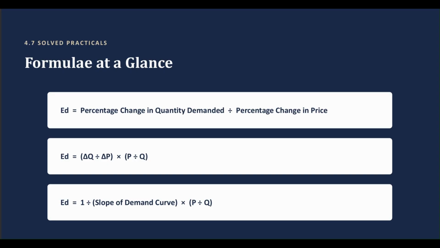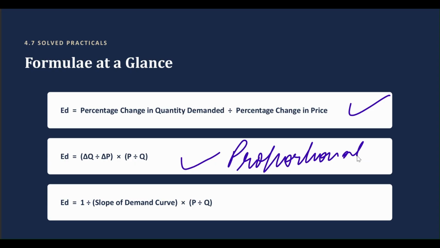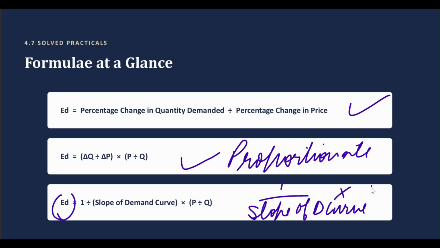So these are certain formulas that we have already talked about. We have talked about this method, the percentage method, and this the proportionate method. And we can also calculate the elasticity of demand as 1 divided by the slope of the demand curve, multiplied by P divided by Q. So 1 upon slope of demand curve, multiplied by P upon Q. This is the third formula.